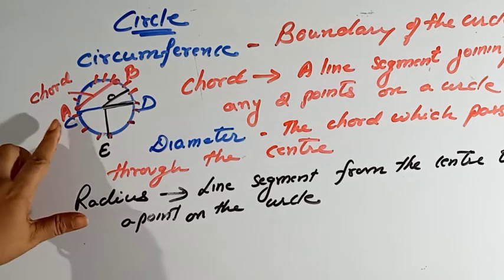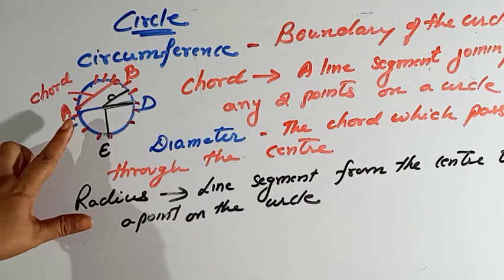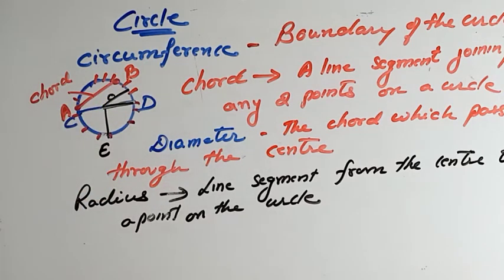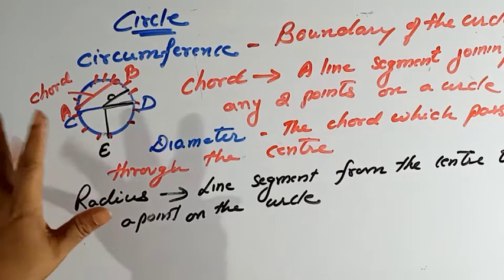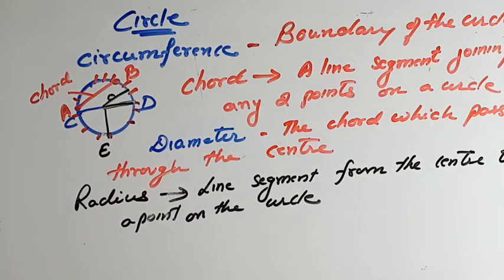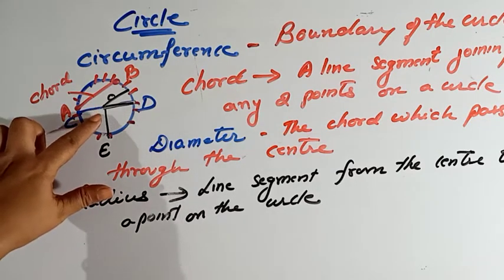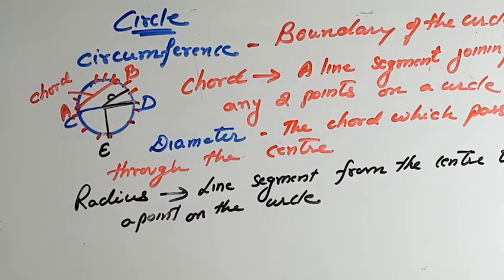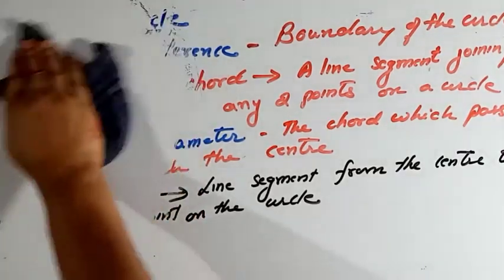Chord. How can you define a chord? A chord is a line segment joining any 2 points on a circle. Diameter is the chord which passes through the center. How can you define radius? A line segment from the center to any point on the circle is known as the radius. Okay, next is sector.